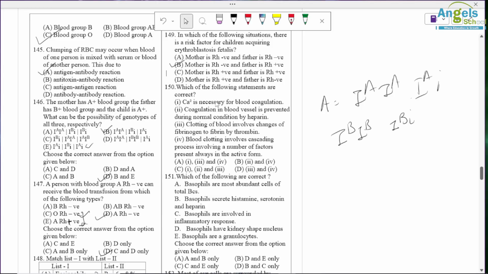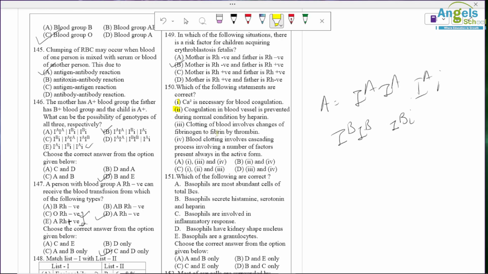Which of the following statements are correct? Calcium is necessary for blood coagulation, correct statement. Coagulation in blood vessels is prevented during normal conditions. So again correct option.